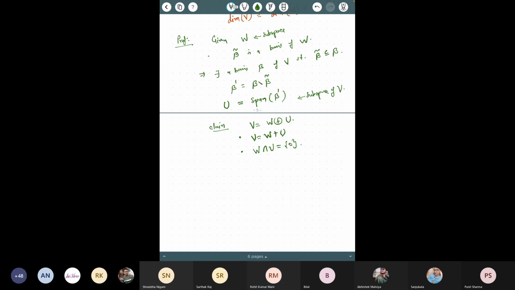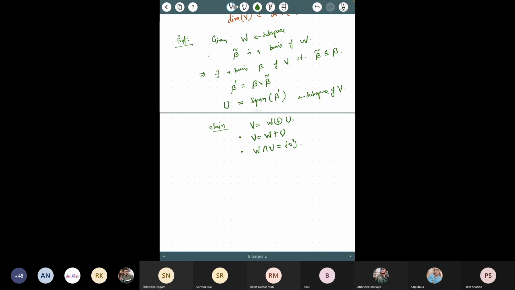Just a minute. In many cases, we realize that these things will happen. That's what we are trying to prove. We know this is true, or somehow we have a feeling that it should be true, but we have to justify it by writing it properly. You are saying this is very clear, but that clear thing may not be clear to others. So to make it clear to all, you give a proper argument. If you want to say that this is the direct sum of W and U, you have to see two things, and whatever argument you want to give, you give in proving these two. First, you have to show that V is equal to W plus U.